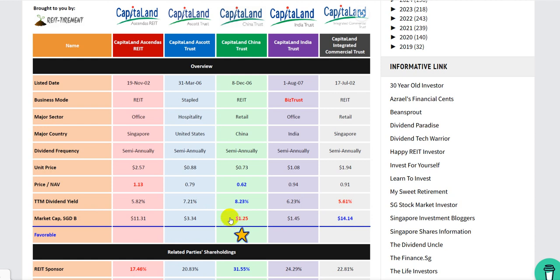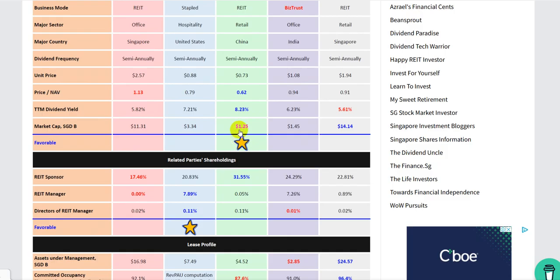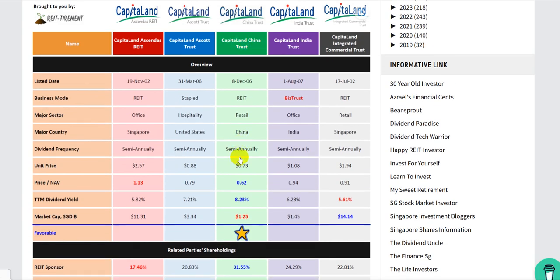I'm a little bit surprised the smallest is actually CapitaLand China Trust. I didn't know CapitaLand India Trust was bigger. I always had the impression that CapitaLand China Trust was bigger, primarily because it is older. But anyway, the smallest REIT for CapitaLand apparently is China Trust.